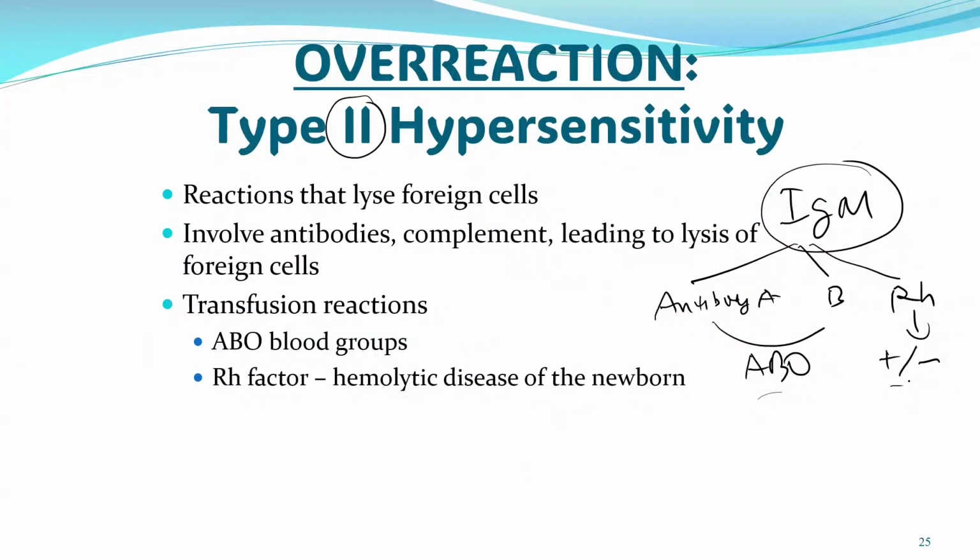If it is not compatible, this IgM, whether antibody A, antibody B, or rhesus antibody, will try to destroy the donor blood. So usually it's going to be dangerous for the recipient if they receive the incompatible blood type. So the patient, the recipient, will have problems. Sometimes it's fatal.